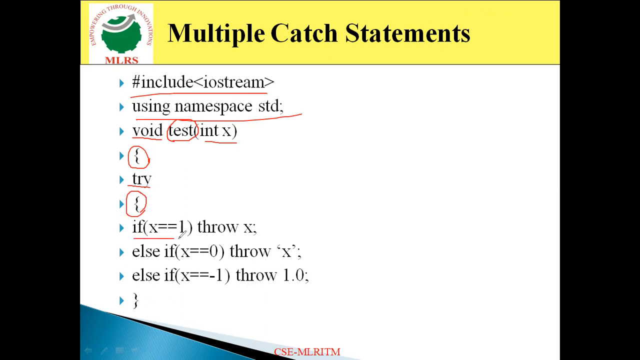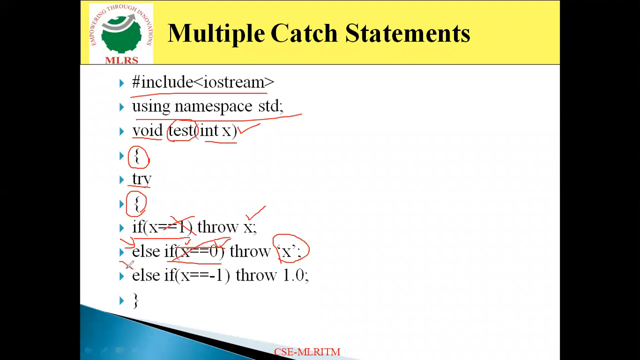Then I am specifying a statement like: if x is equal to 1, whatever value I pass to x here, if that value is equal to 1, then throw x will execute. If the x value is not equal to 1, then this statement will not execute. It comes to the else part, and again in the else part I am specifying if x is equal to 0, then this will throw 'x'. Now 'x' is in single quotation marks, which indicates a single character constant. So this throw will execute. Even if x is not equal to 0, then it doesn't execute.